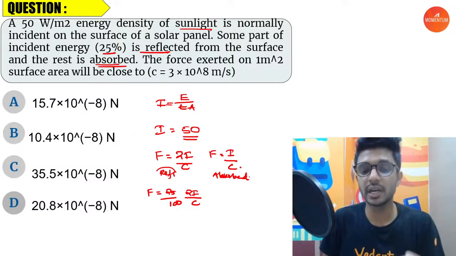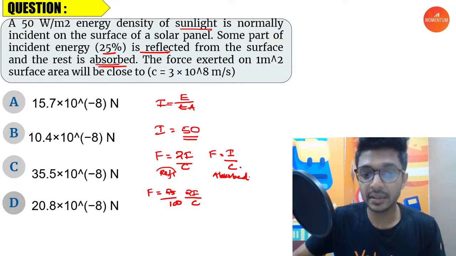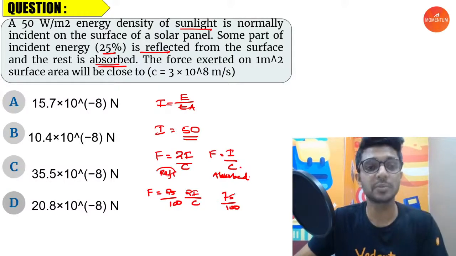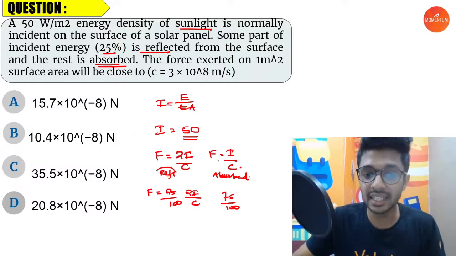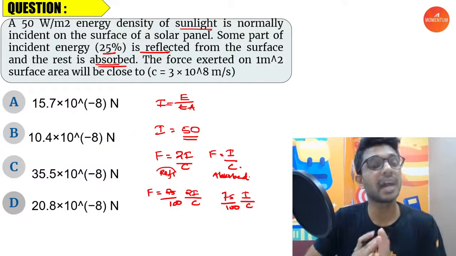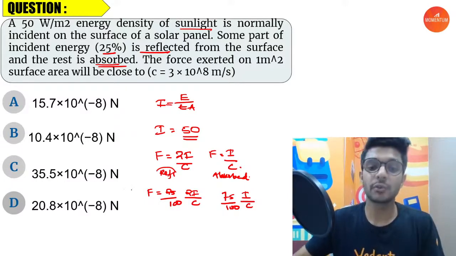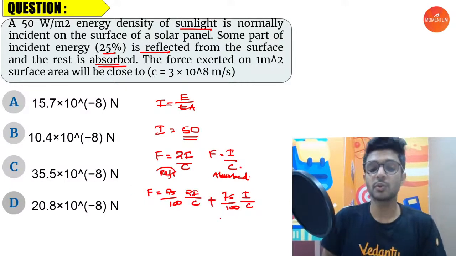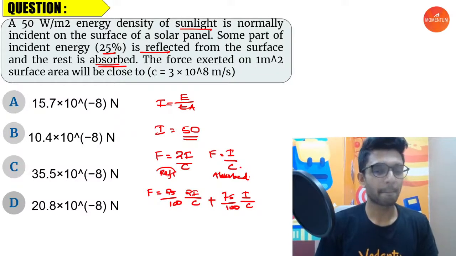So that's why 25 by 100 into 2I by C, and the remaining 75 by 100 of light is completely getting absorbed. So the amount of force it gives is I by C, not for the entire intensity. 75 by 100 of the intensity is giving the force because of absorption. So the total force is the summation of this. Is it clear up to this part?